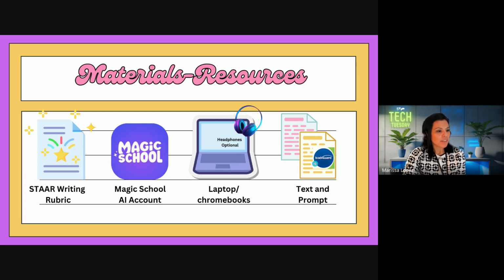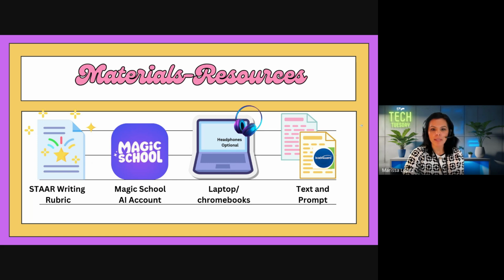And then the last thing you'll need is a text and a prompt. Lead Forward has several years back of different texts and prompts from previous years. So I would go on there and download one, save it to your computer, and then it's hard to highlight the prompt, so you might have to type that out separately because it doesn't let you copy and paste, but you will need both of those items.